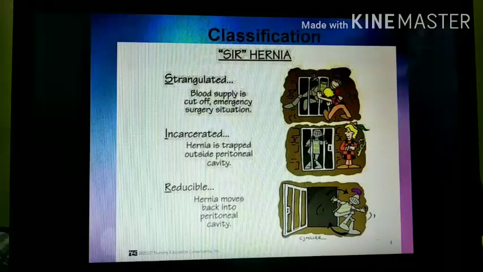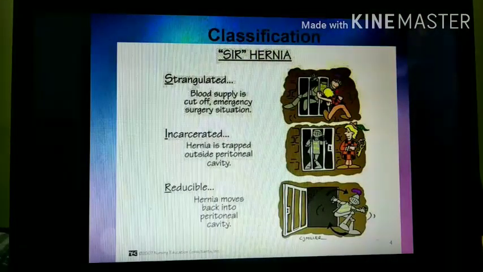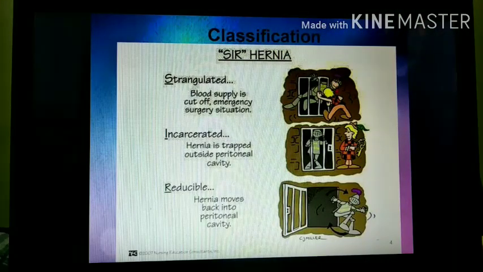After that, next is incarcerated hernia. In this, hernia is trapped outside the peritoneal cavity and outside the cavity. It is a protruded structure, does not return back to its original cavity, then it is said to be irreducible or incarcerated hernia. This type of hernia requires surgery. Surgery is required for this type of hernia.